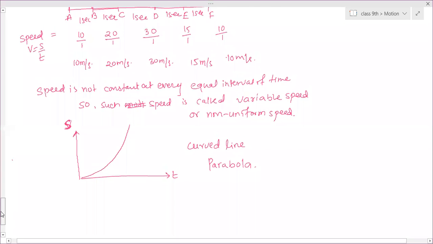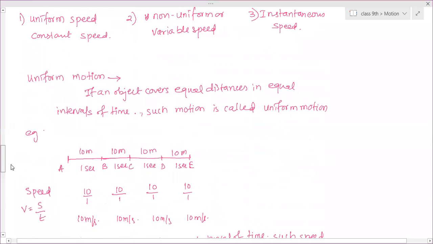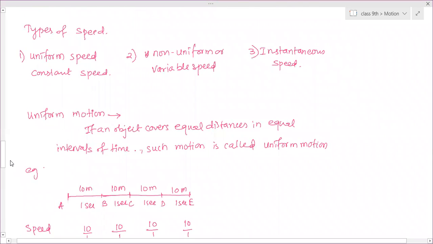So last class, we only did 10-15 minutes. We have studied the different types of speed: uniform speed, non-uniform speed, and instantaneous speed. So we have only seen uniform speed and non-uniform speed. For that, you need to know uniform motion and non-uniform motion.